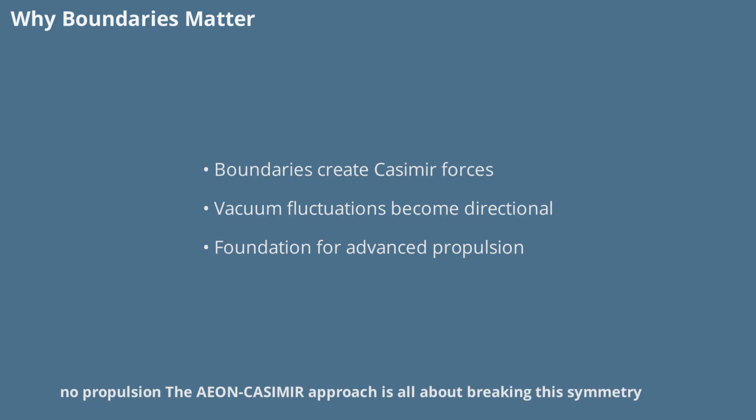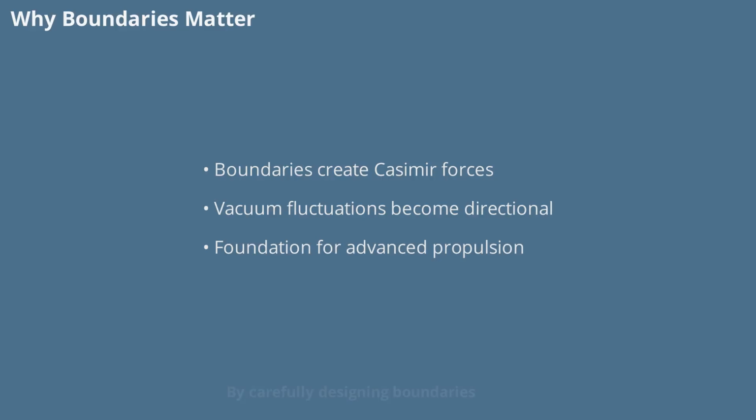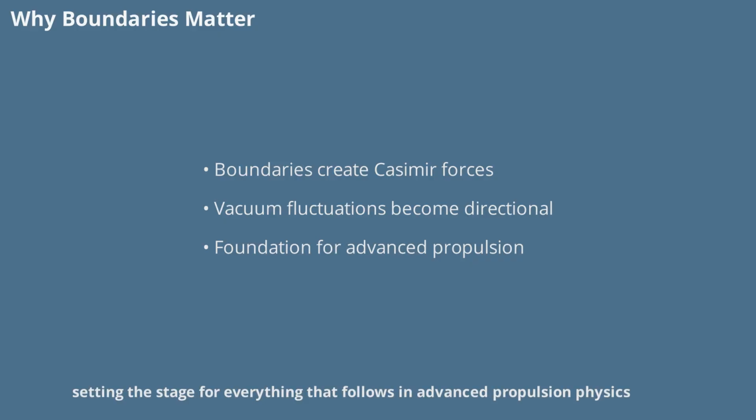The AEON-CASIMIR approach is all about breaking this symmetry. By carefully designing boundaries, we can create regions where vacuum fluctuations are no longer isotropic, allowing us to tap into the latent energy of the vacuum and direct it for practical use. This is the foundation of boundary engineering, setting the stage for everything that follows in advanced propulsion physics.